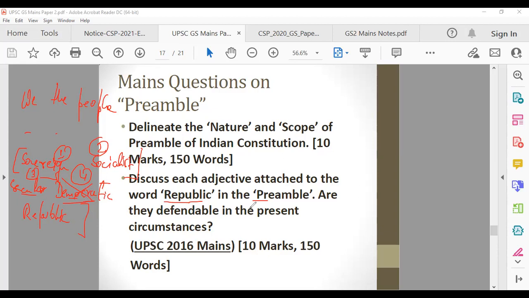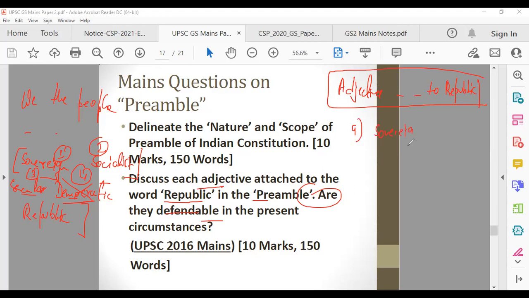Now, I have seen so many answers on this question discussed in different forums. They talk about the first part. Nobody talks about the second part. So here you will divide your answer into two parts. The first heading is adjectives attached to republic. Here you will talk about all four adjectives, one by one. Sovereign.